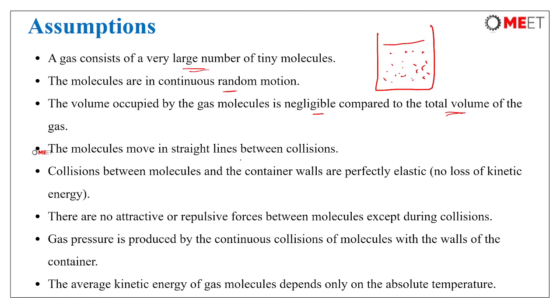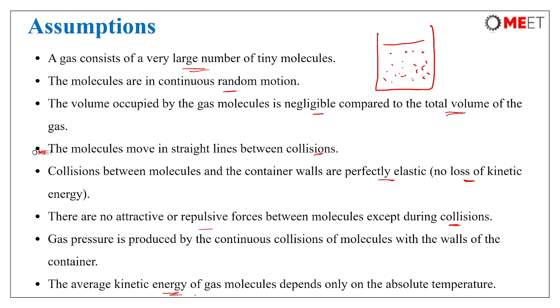Then the molecules move in straight lines between collisions. The collisions between molecules and container walls are perfectly elastic, so that means we are not considering any loss in kinetic energy. There are no attractive or repulsive forces between molecules except during collisions. So gas pressure is produced by the continuous collision of molecules with the walls of the container.